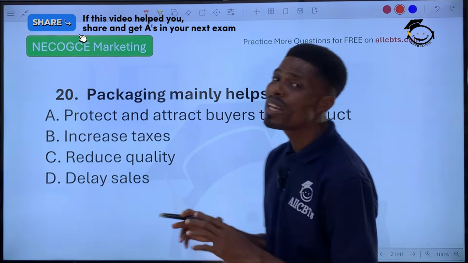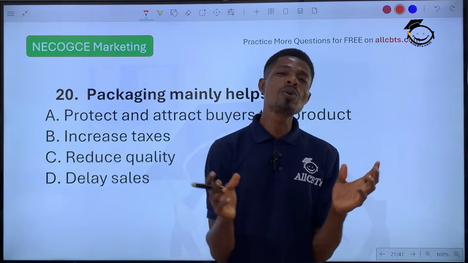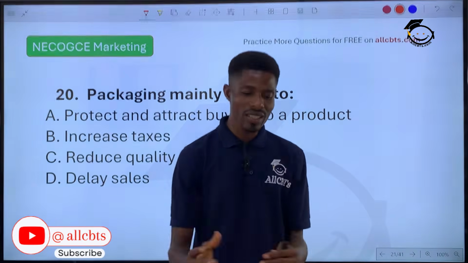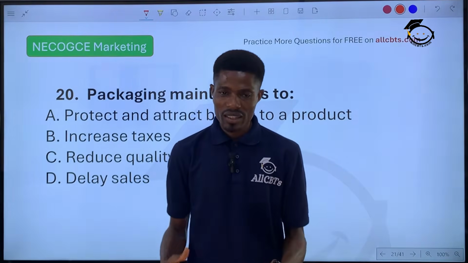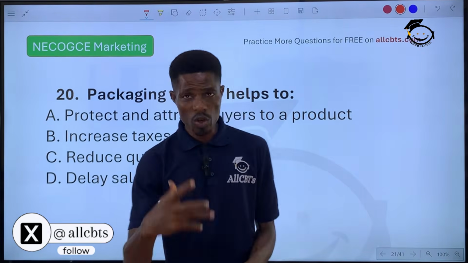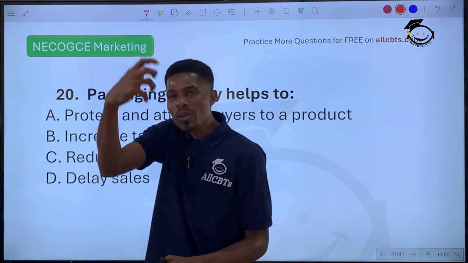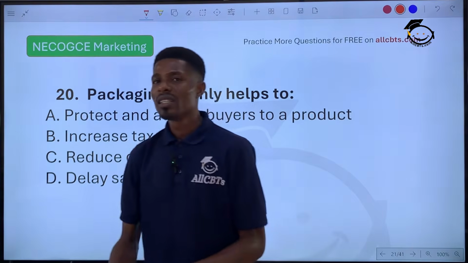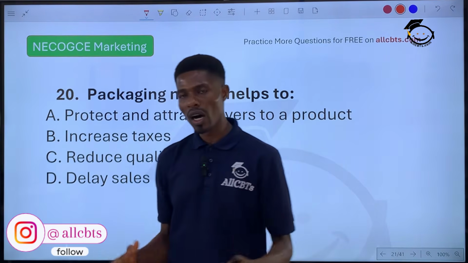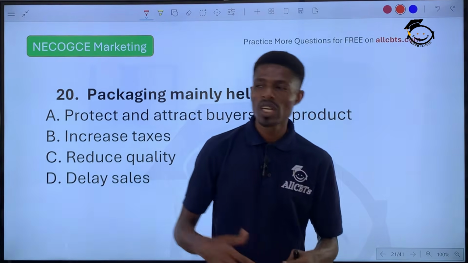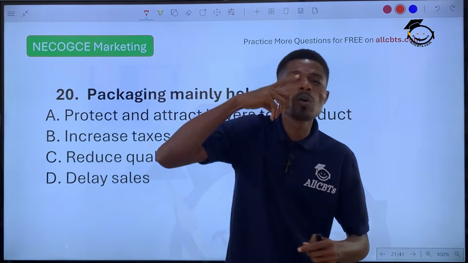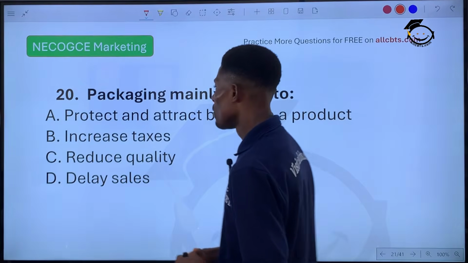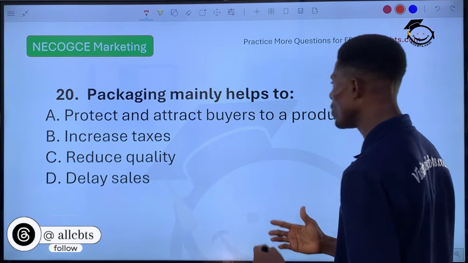Packaging is mainly the process of protecting products. They do that by creating either a polythene bag or a can. For instance, with Coca-Cola, you see the can. That can protects the liquid inside. We also have what we call PET bottles. These are also used to protect the liquid inside that PET bottle for customers to enjoy it.